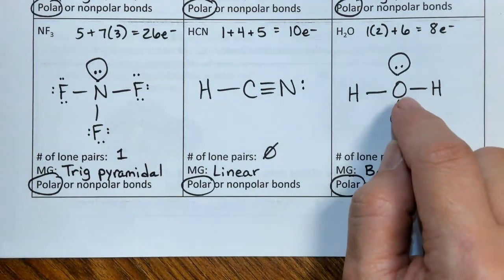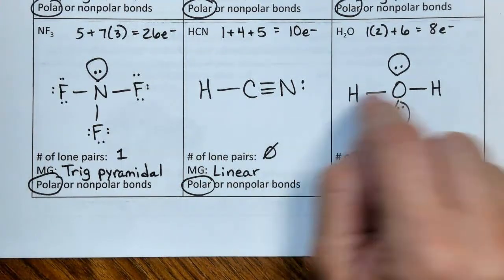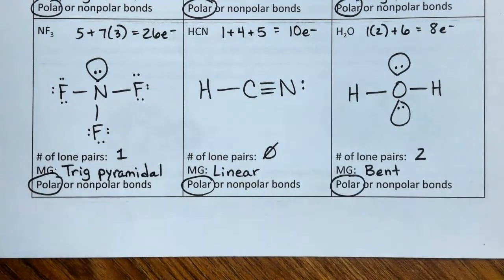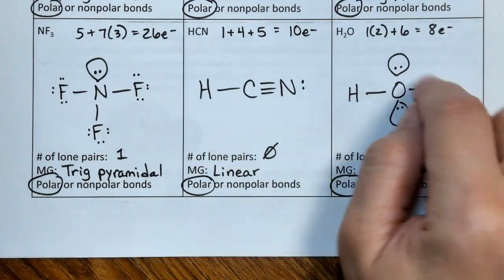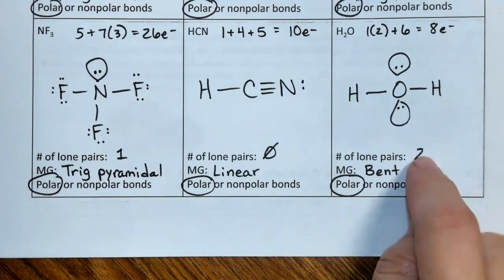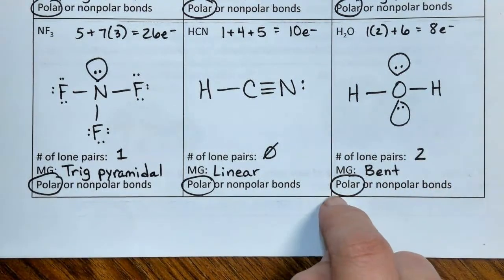And then finally for water, you have your oxygen and your 2 hydrogens, with single bonds to the hydrogens, and then we end up with 2, 4, 6, 8, 2 alien heads around the center, which means that this is bent and the bonds are polar.